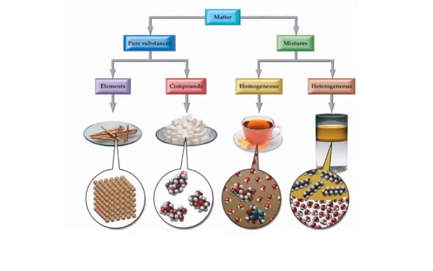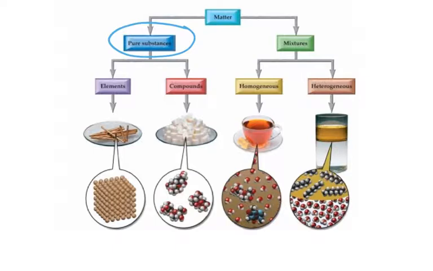So here you can see our classification scheme. What makes a pure substance, by definition, is that it has a definite or fixed composition. Here you see elements. Remember, they are substances that cannot be broken down further, whereas compounds can be broken down into their individual elements. For instance, salt, which is NaCl, sodium and chlorine, would be a compound. If you get salt and break it down chemically, it would break down into sodium and chlorine, and then those two substances would now be considered elements.